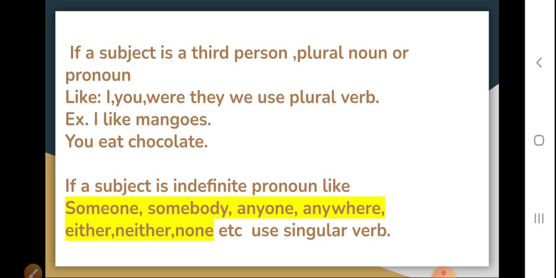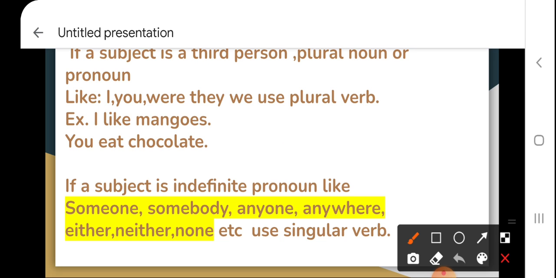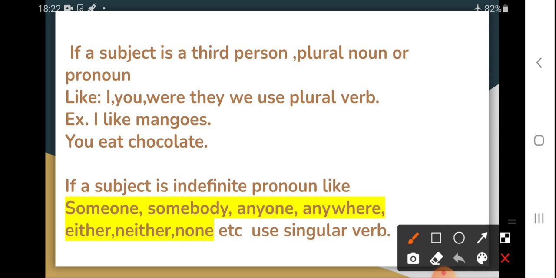Now, what will happen if a third person is there as a subject? Third person means I, you, we, they. If your subjects are I, you, we, they, we consider them as plural subjects and we will provide them a plural verb.